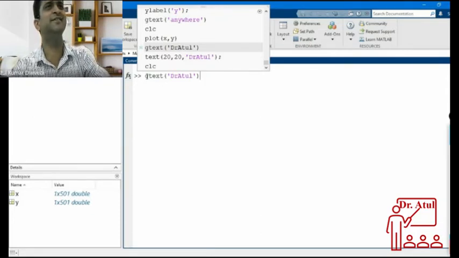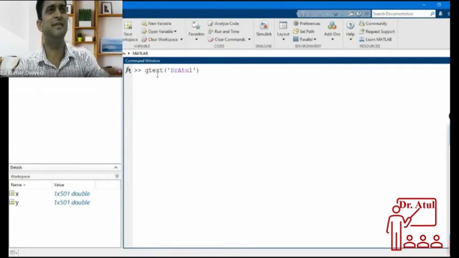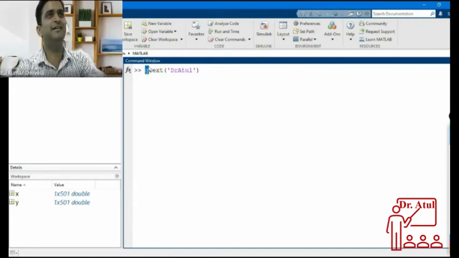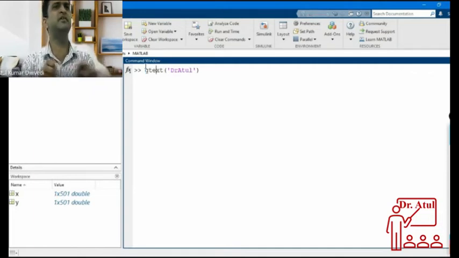Maybe global text they have given. I don't know which is correct, maybe graphical text or something like that. They have created a command where you have the flexibility to move on the figure window and choose where you want to write the text.